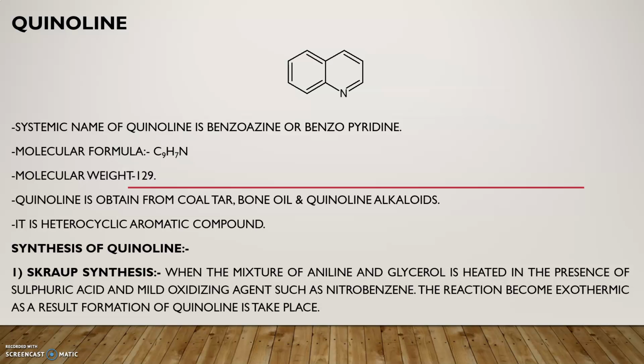Particularly, the systematic name is given by combining the prefix with the suffix. That's why the systematic name of quinoline is also called benzoazine. In some cases it is also called benzopyridine. Molecular formula of quinoline is C9H7N. Molecular weight 129. Quinoline is obtained from coal tar, bone oil and quinoline alkaloids.